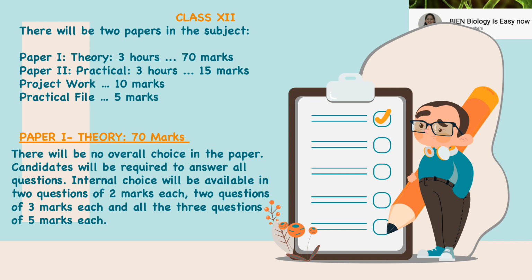Now, grade 12th, there'll be two papers in ISC. Paper 1, theory, 3 hours, 70 marks. Paper 2, practical, 3 hours, 15 marks. Project work is there for 10 marks and practical file for 5 marks. We are going to discuss the syllabus of paper 1, the theory paper of 70 marks, in this video. There will be no overall choice in the paper. Candidates will be answering all the questions. Internal choice will be available only in 2 questions of 2 marks, 2 questions of 3 marks, and all 3 questions of 5 marks.